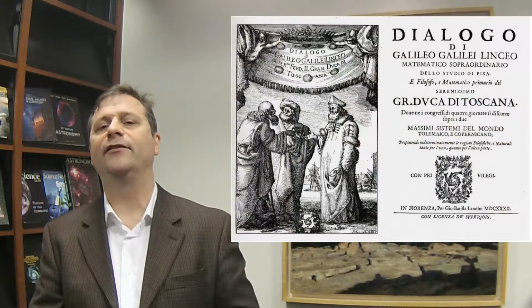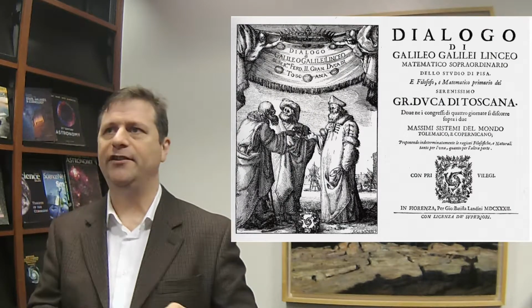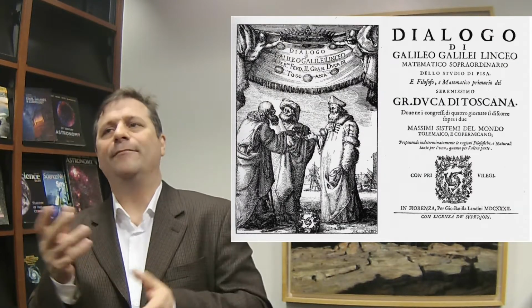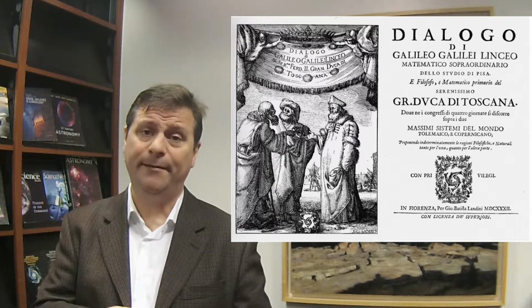All right. So in 1623, Barberini was elected Pope. Then Galileo said, my gosh, this is my opportunity. I'm going to write this whole thing out. So he wrote a book. And the book was called The Dialogue Concerning Two World Orders. And it took him until 1632 to publish it.